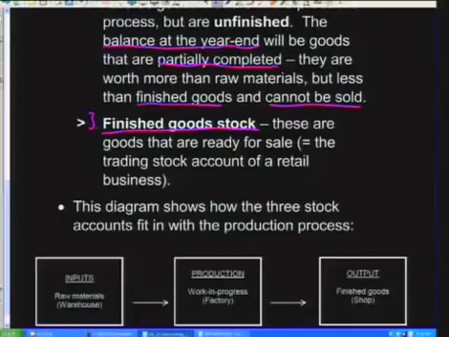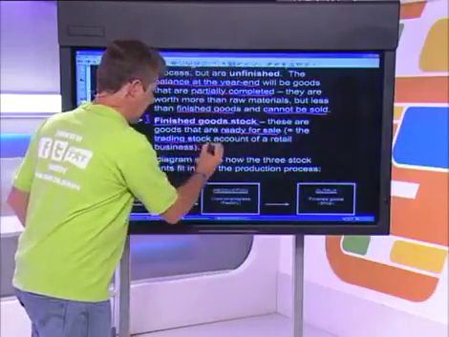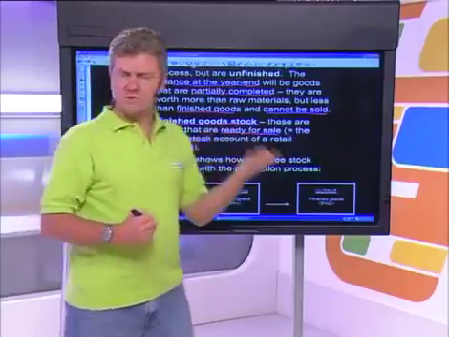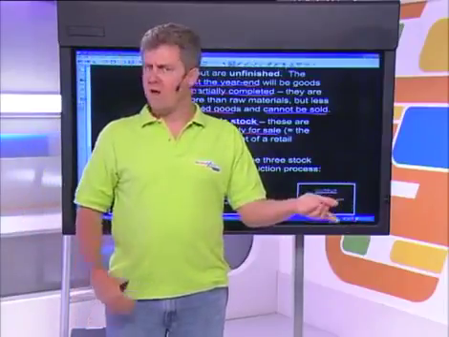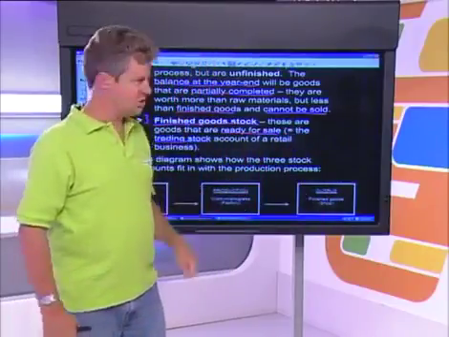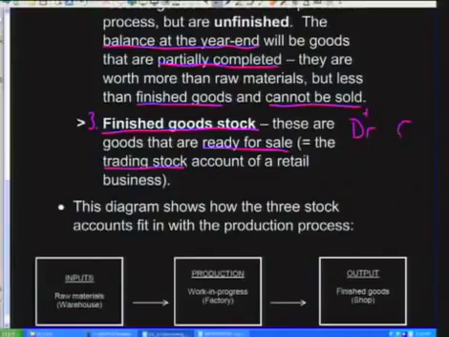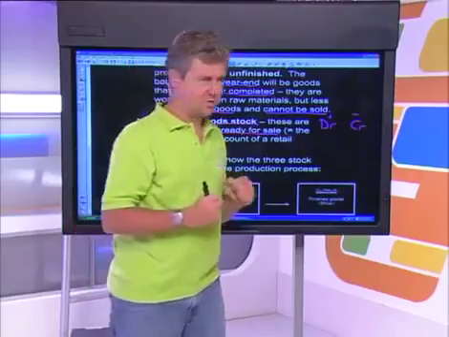They are our goods that are now ready for sale. They've been completed. And what's important to realize is that these finished goods are the ones that are equivalent to the trading stock account in the retail business. Because we're not going to sell raw materials to the public, we're not going to sell work in progress to the public. What we're going to sell is finished goods, and so we have an account for finished goods stock. Also, once again, this is an asset, so it goes up on the debit side and it goes down on the credit side. I hope you remember all your different stock accounts.